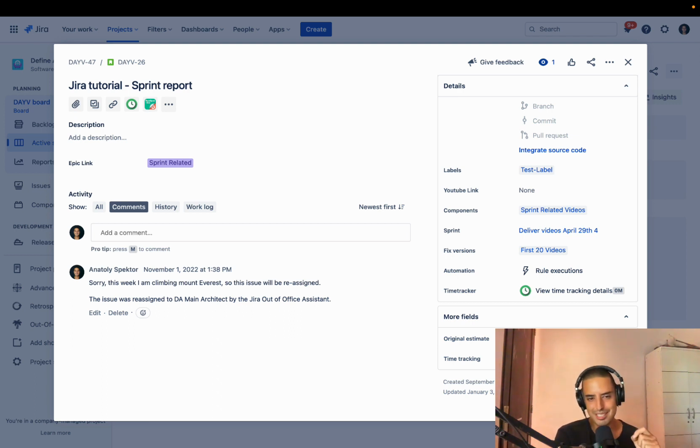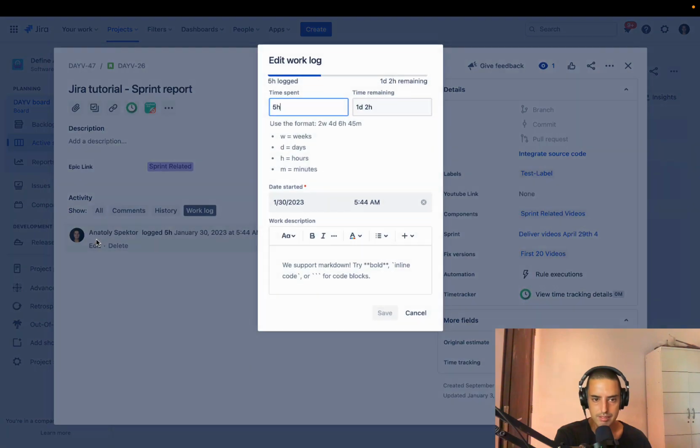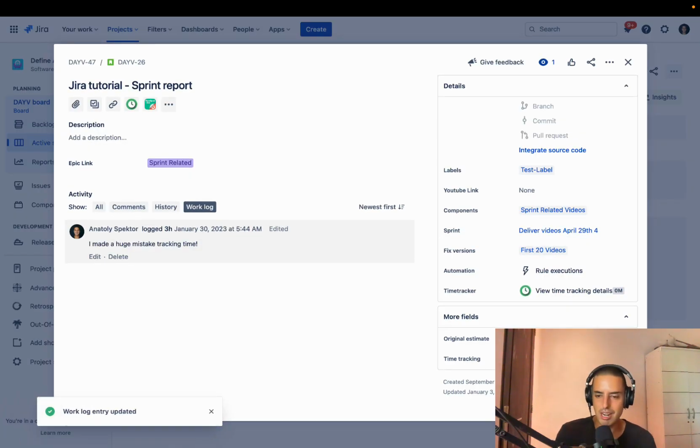Well, good news is you can. To do that, you click on the work log. Then you click on edit, and then you can change this to 3 hours. I made a huge mistake. Tracking time. Save. Oh, look, it's 3 hours now, not 5. Definitely possible to do that, so don't worry about it.